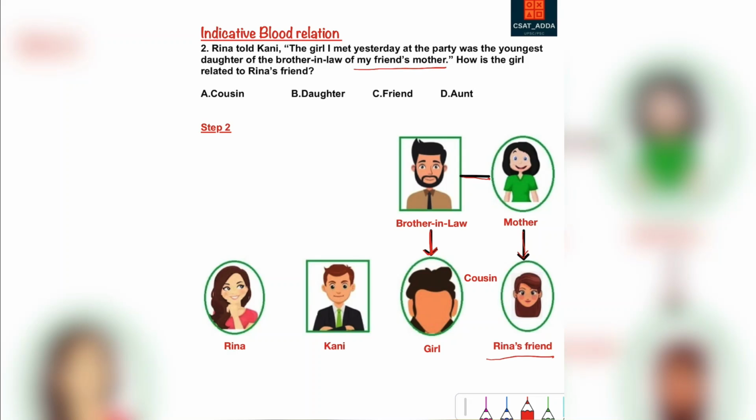By looking at this family tree, we get to know that the girl and Reena's friend are cousins, so mentioning through a straight line. Since Kani is not so important from this question's perspective, it is not necessary for us to find if Kani is a male or a female, and hence it is not relevant for this question. And hence the answer to this question is cousins, because the question asks how is the girl related to Reena's friend. The girl relates to Reena's friend as a cousin.